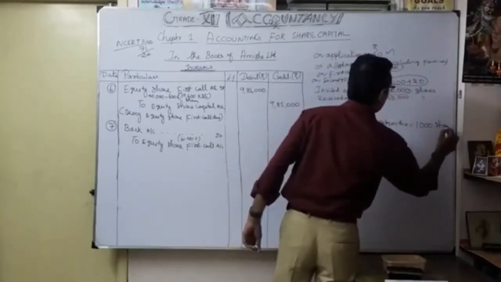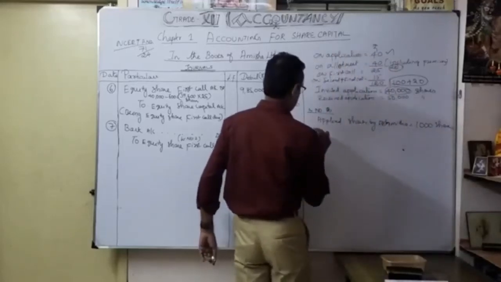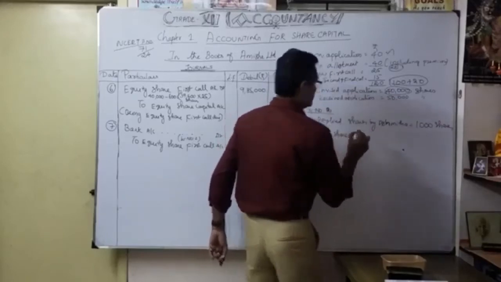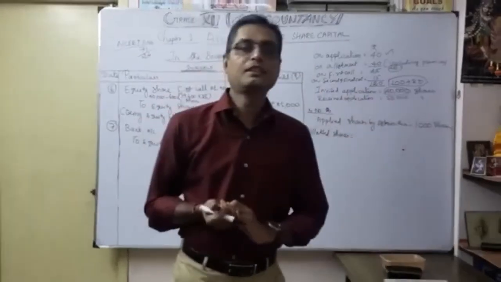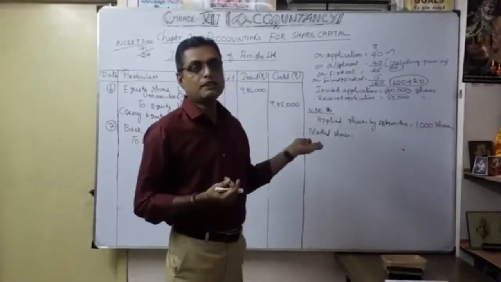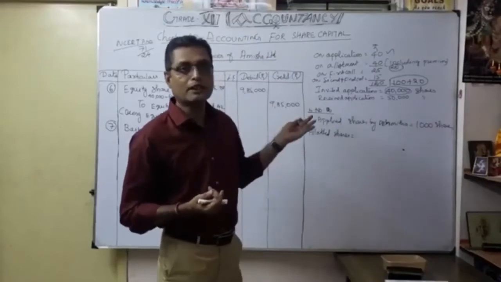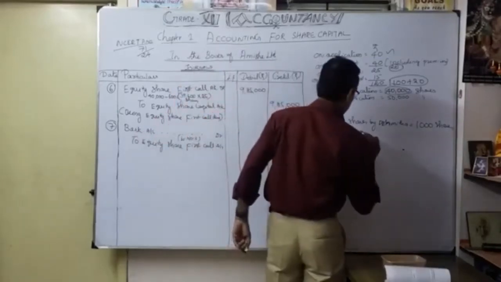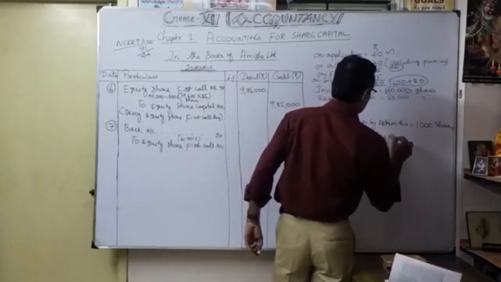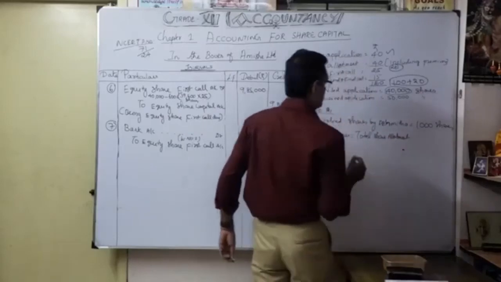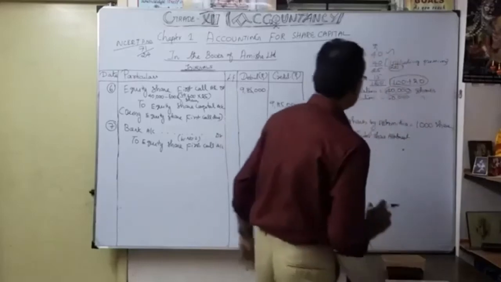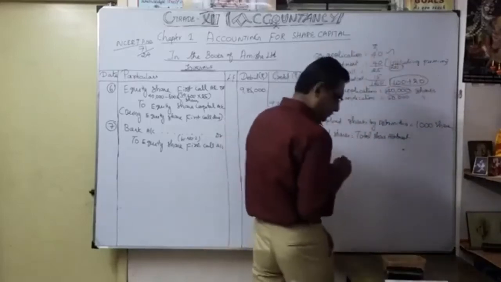So now we want to know allotted shares. You know already the formula we discussed earlier. Applied shares. Same manner here. Only the numerator and denominator you can change. Here what you are writing here? Total share allotment as per pro rata basis.